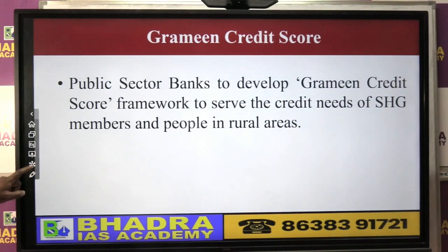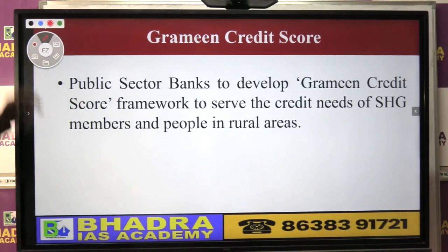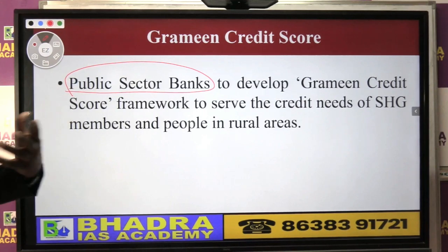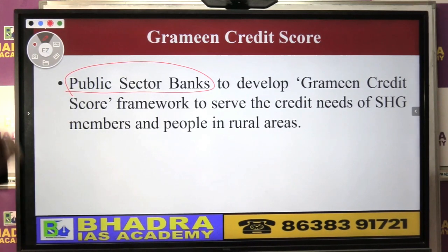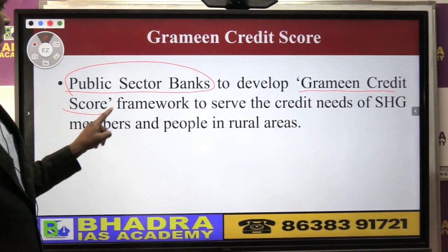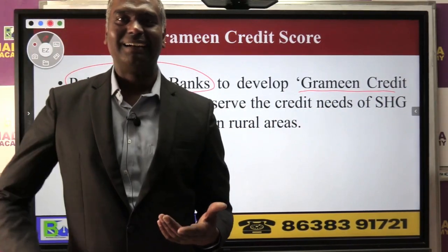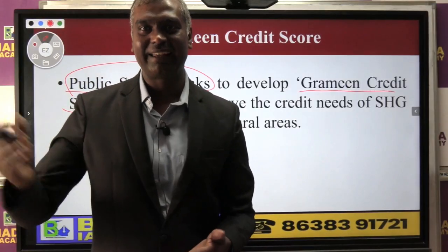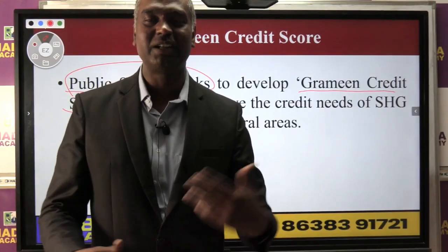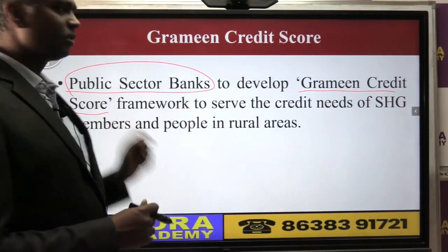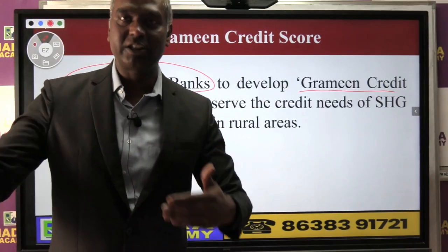Another announcement they made in reforms is the government का public sector banks जो होते हैं, जो government का बैंक हम बोलते हैं, they will develop what we call Gramin credit score. Credit score is basically how much you are eligible to take a loan. If your credit score is high, means you are good, you can take a loan and you are able to repay. That's the basic idea. Now this Gramin credit score they are trying to develop for the village people.